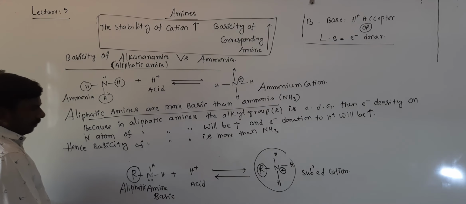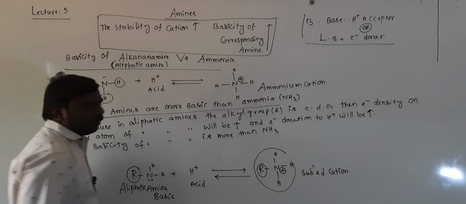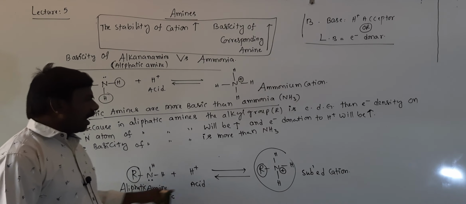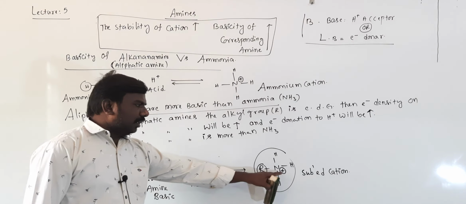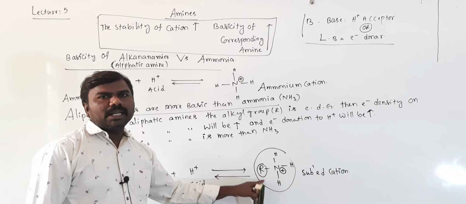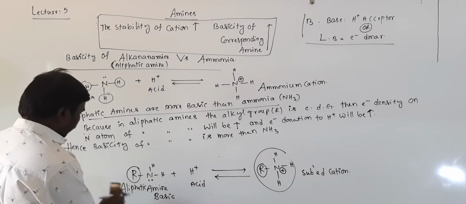And next one, the cation is also more stable in which one? Aliphatic amines, because the positive charge will be neutralized by the electron donating group, right?